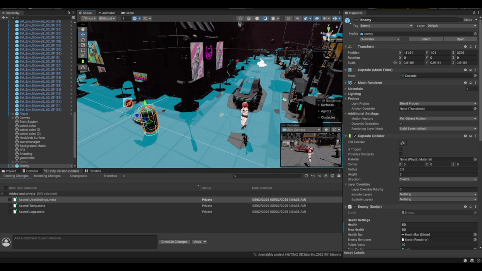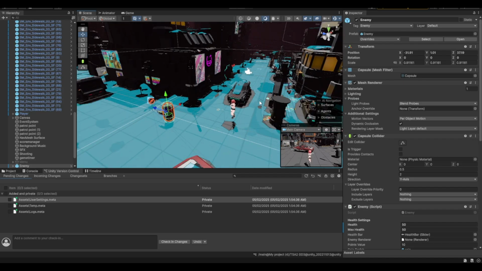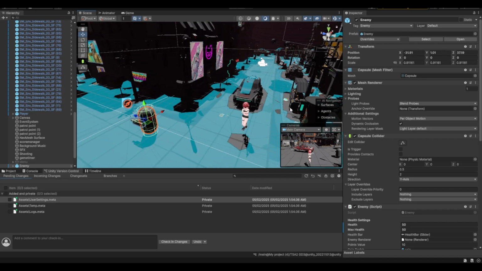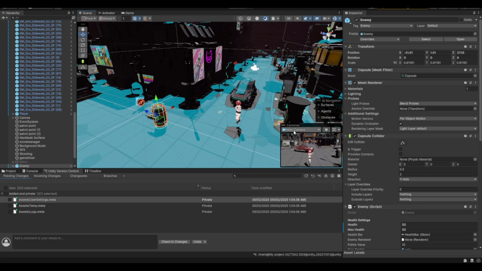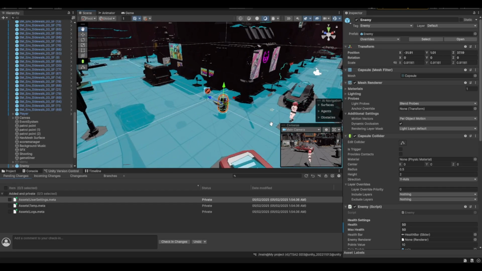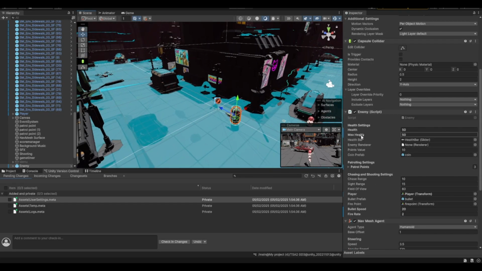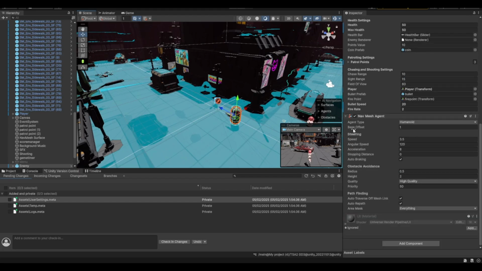Next is the UI and HUD. This displays the player health bar and enemy health bar. And next is the pause menu and main menu. And lastly, the sounds. We implemented the sounds: the background music, walking, and shooting.